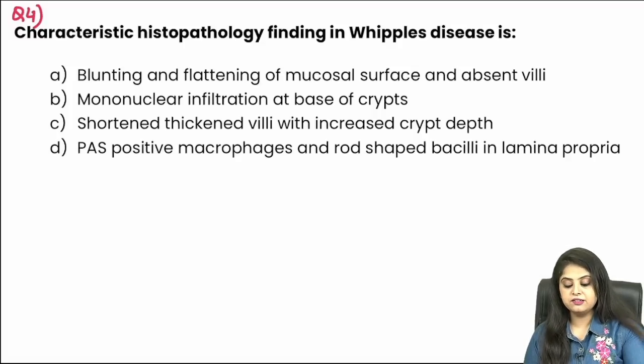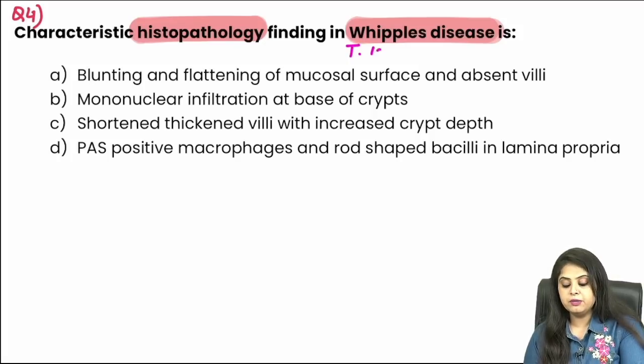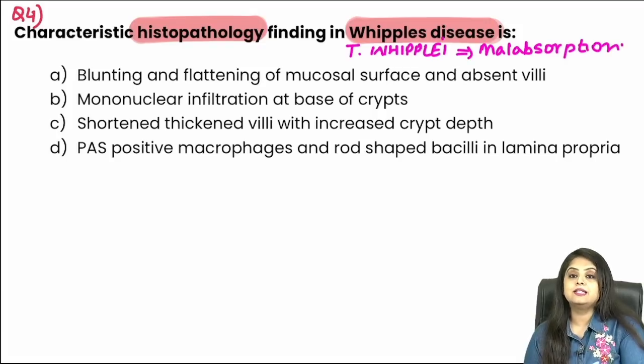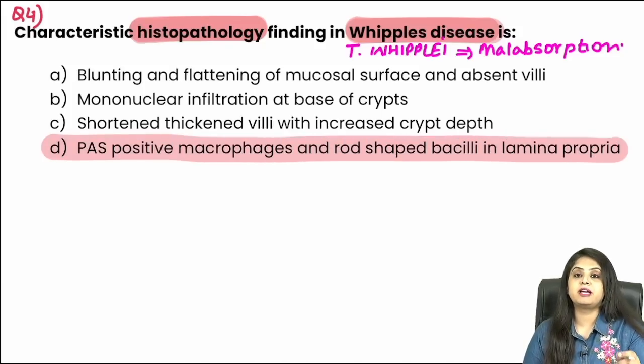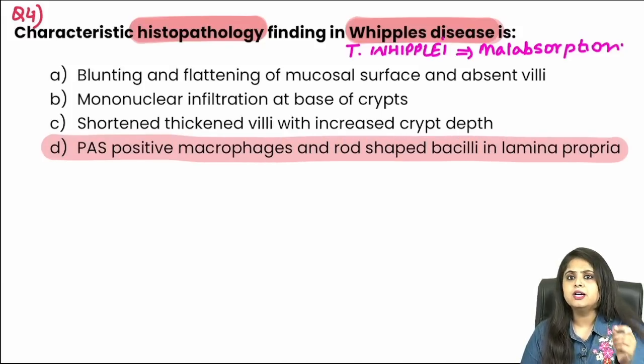What is the characteristic histopathology that you will find for Whipple's disease? I hope you've not forgotten that Whipple's disease is named so because it is caused by a gram-positive bacteria called Tropheryma whipplei. So when this comes into the body, this is going to actually cause a condition known as malabsorption. The intestine cannot absorb much, and the classical histopathology is mentioned in option 4, that is PAS-positive macrophages in the lamina propria.